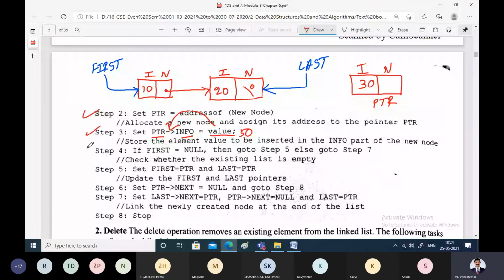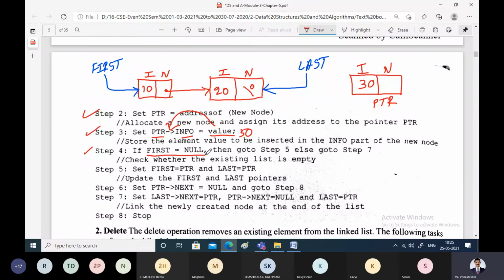This will be the first node only if first is pointing to null. When will first point to null? First will point to null when there are no nodes in the linked list. But in our case, we have two nodes. This is the first node and this is the second node. When we have two nodes, obviously this is false. Check: is first pointing to null? No. First is not pointing to null, because first is pointing to some node called 10.